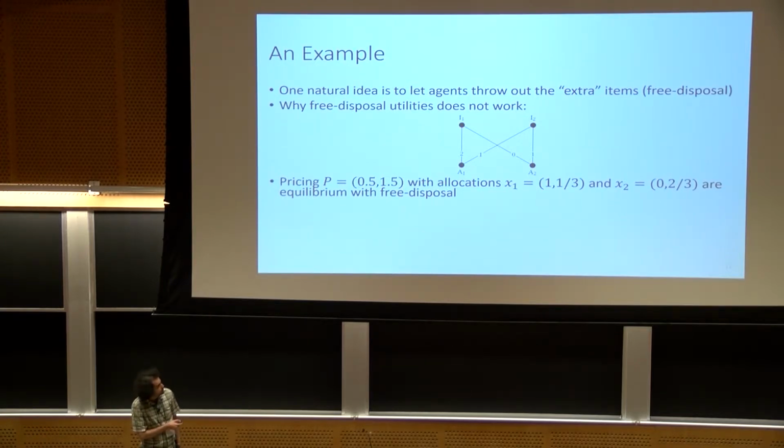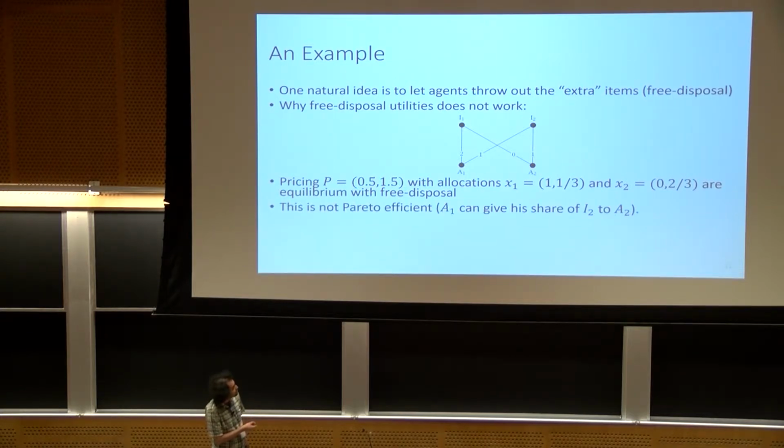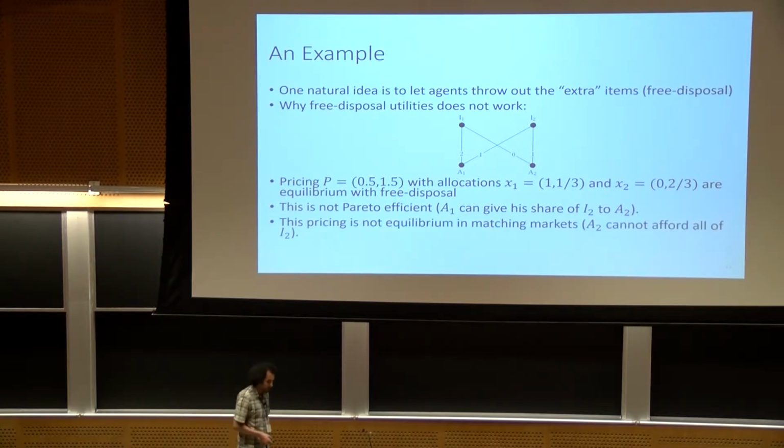But as you can see, the 1/3 of the second item that the first agent gets will be removed. So if the agent would give it to the second agent, everyone would be happier. So this is not Pareto efficient. And also, this is not an equilibrium for our matching markets.